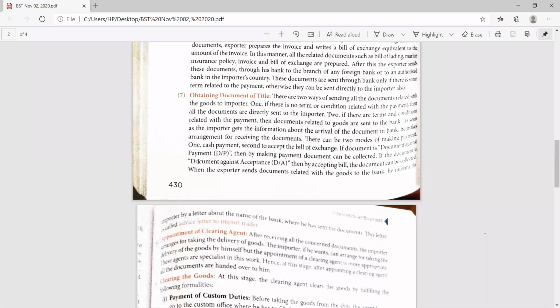But what is document against payment? It is when, on making the payment, the documents can be collected. Otherwise, they cannot collect the documents. The importer can collect the documents from the bank. I hope you people understand.